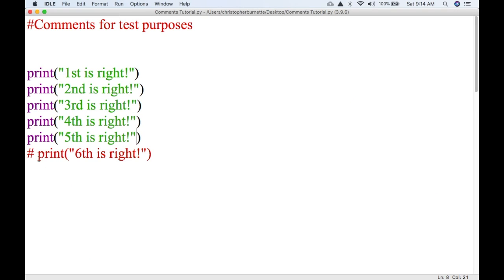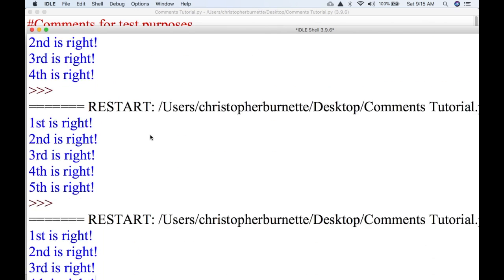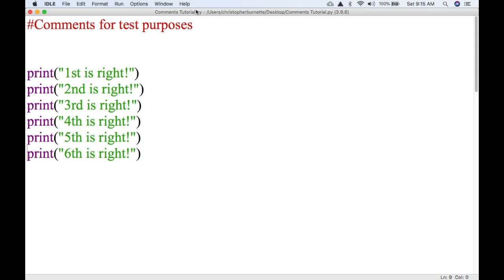And then we come down to our final line here. We uncomment it. And all 6 lines are now correct. So essentially that is how you can use comments to walk through your program and help you find the errors that you have in the software.